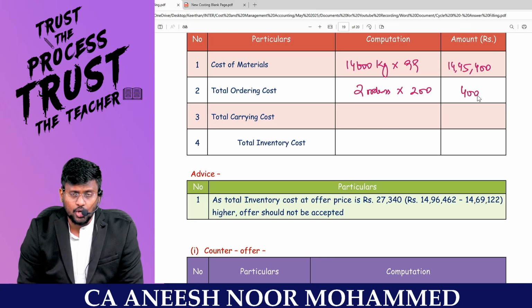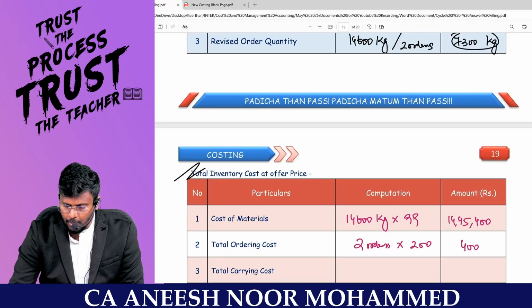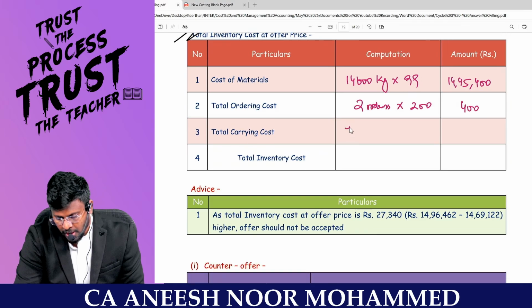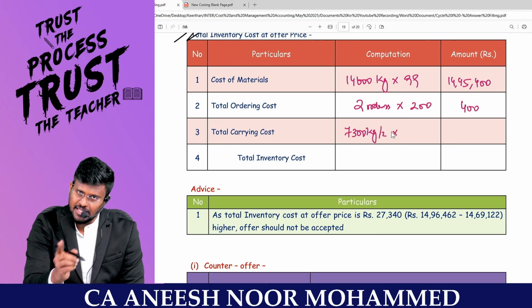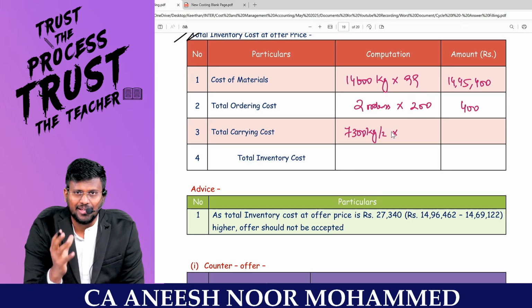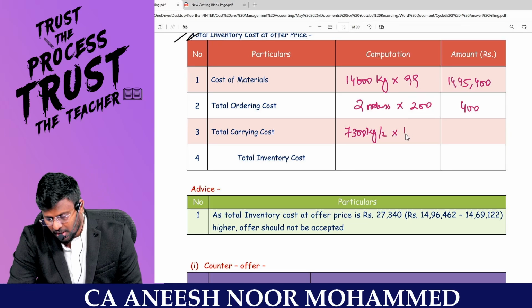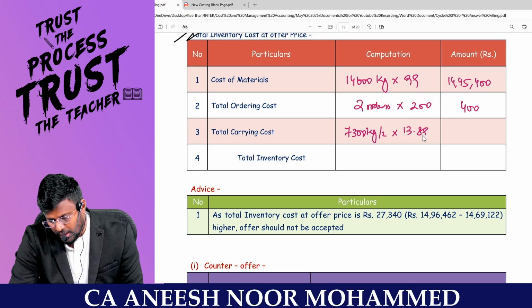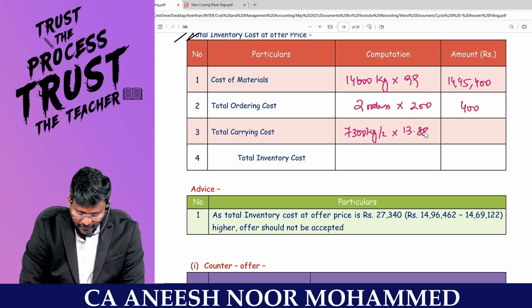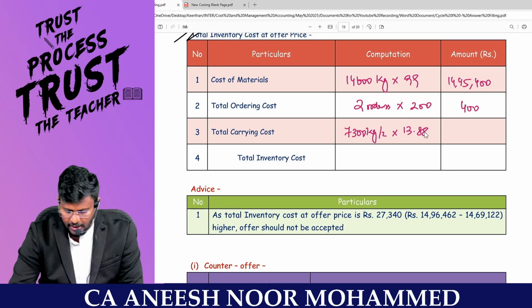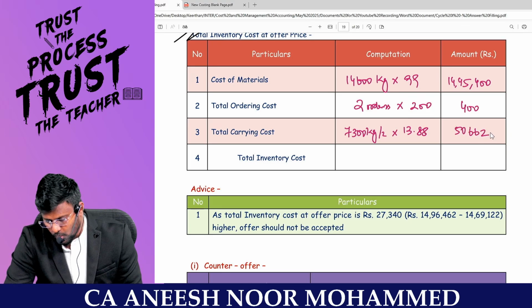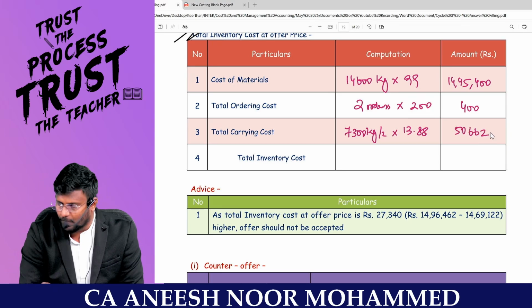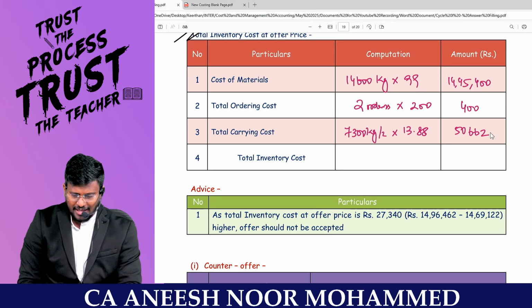My carrying cost will be half of the inventory. I am going to get 7,300 kg, so 7,300 kg divided by 2. Since the purchase price changes, automatically the carrying cost per unit per annum also changed. So that into 13.88. So 7,300 divided by 2 into 13.88 comes to 50,662, which is the total carrying cost.